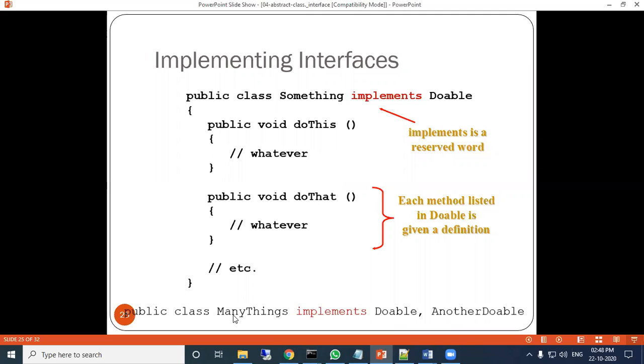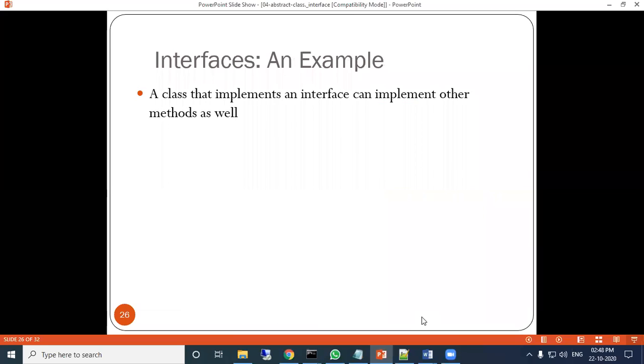Public class ManyThings implements Double, AnotherDouble. This is another line of declaration. ManyThings is your class name, which implements multiple interfaces. So multiple interfaces you will write separated by commas. So interface is an example. We will go directly to the program where we will see the example.